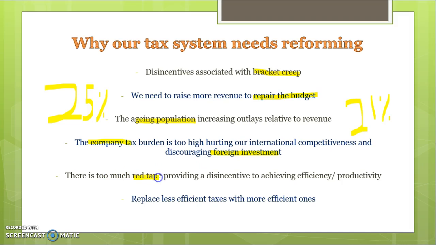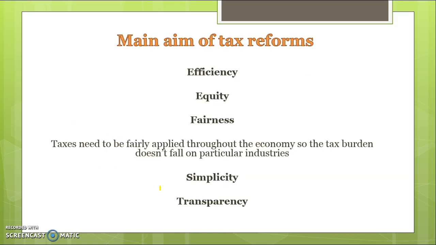There's too much red tape on businesses, which basically means there's too much paperwork and compliance costs associated with running your business in Australia, which is costly in terms of time, and businesses would prefer to be spending their time on their core functions. They also want to replace inefficient taxes with more efficient taxes. So I'll be focusing on some of these first 5 reasons: bracket creep, repairing the budget, our ageing population, the company tax rate being too high, and removing red tape. So when we're implementing taxation reforms, these are some of the things that we're trying to achieve.